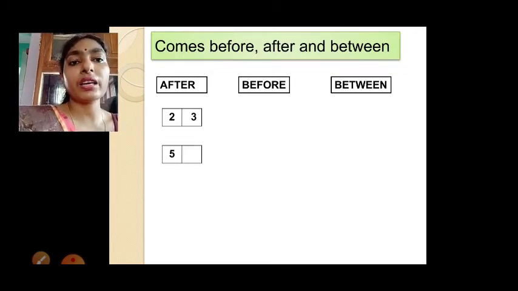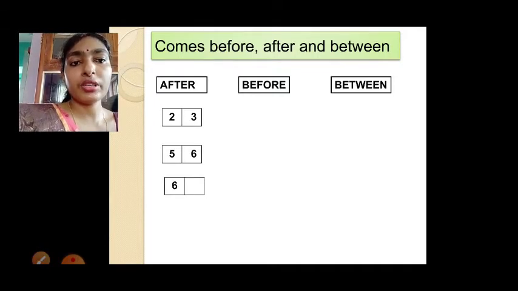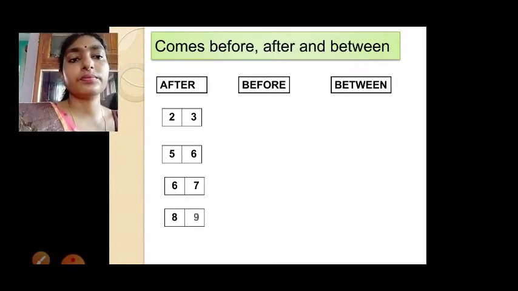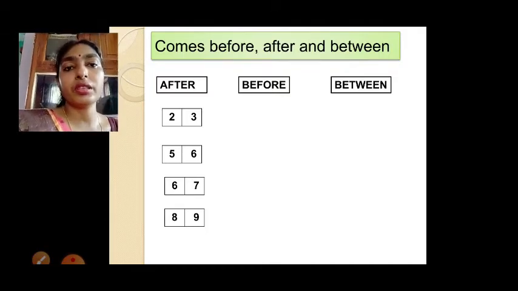Next 5. What comes after 5? 6. Then 6, after it 7. 7, after it 8. 8, after it 9. So these all are the numbers that come just after the number.